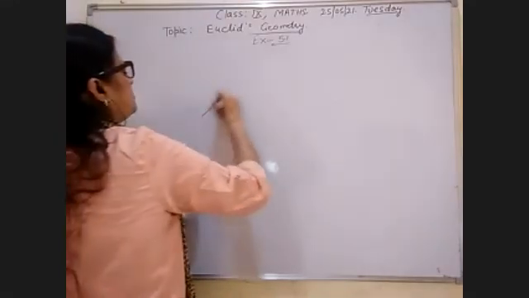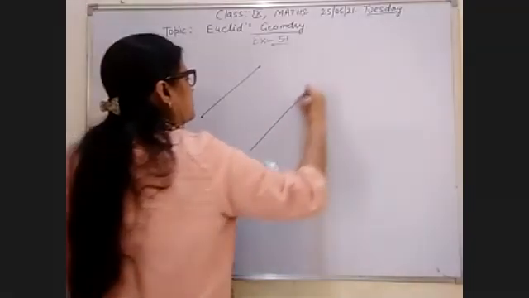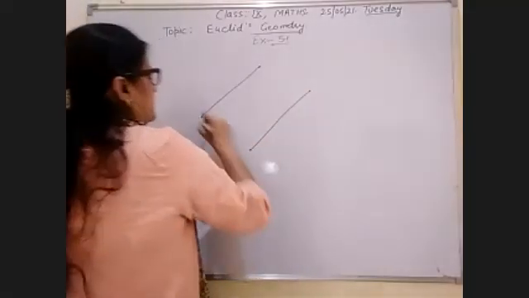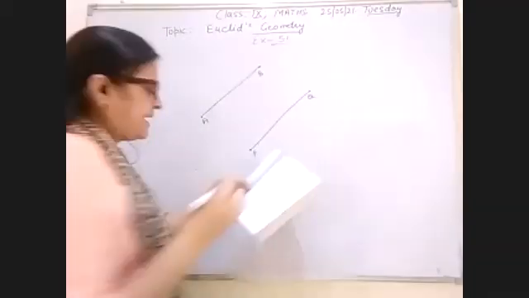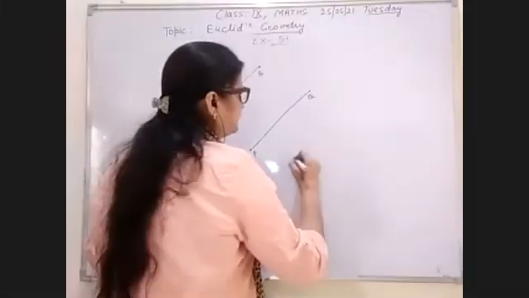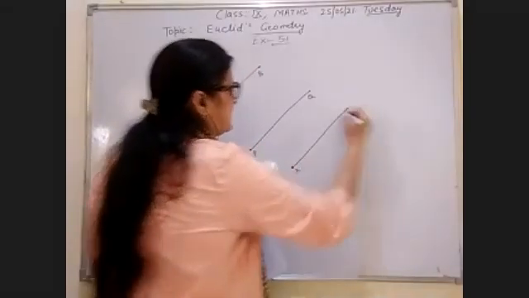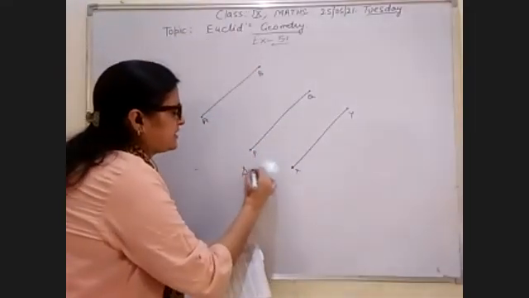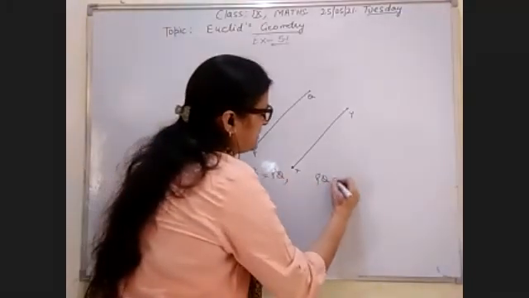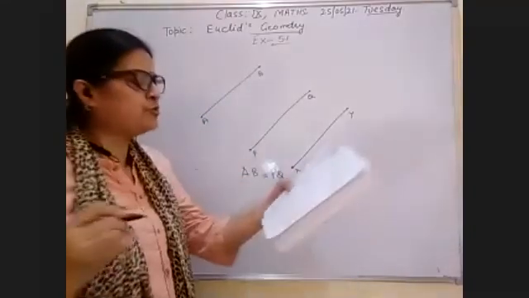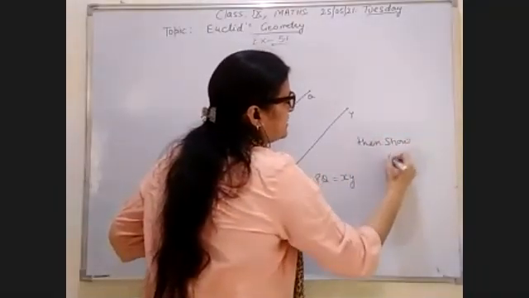I am drawing lines. AB is equal to PQ, and PQ is equal to XY, and you have to show that AB is equal to XY.